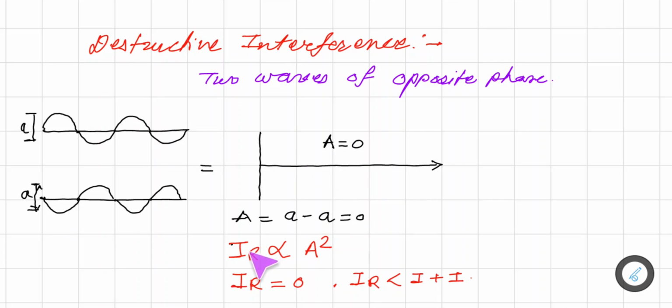But again we know that intensity is directly proportional to A square, and since A is 0, the resultant intensity is 0. So therefore in this case I_R, which would be the intensity of this plus this, is not that, we are getting 0, which is less than this.